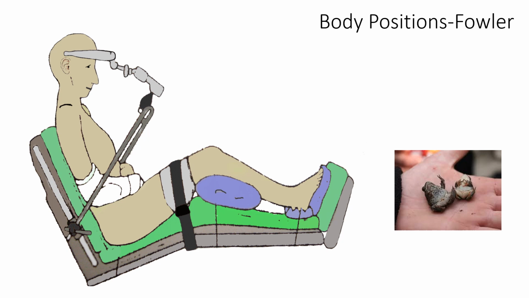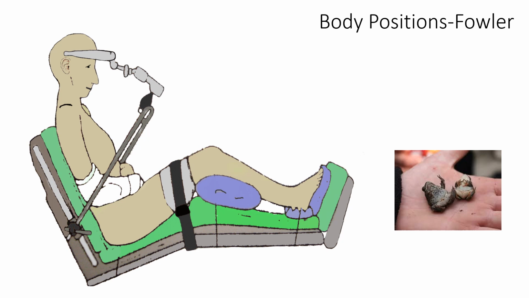So regardless, Fowler's position involves sitting up, and it has nothing to do with the leg position. The legs could be straight out or bent, and you could be sitting at the side of the bed. For example, in high Fowler's, there's a 90-degree angle, which is particularly helpful for individuals with respiratory problems. In the recent COVID pandemic, these positions were extremely useful, including the prone position. We'll talk about that when we get into the respiratory system.